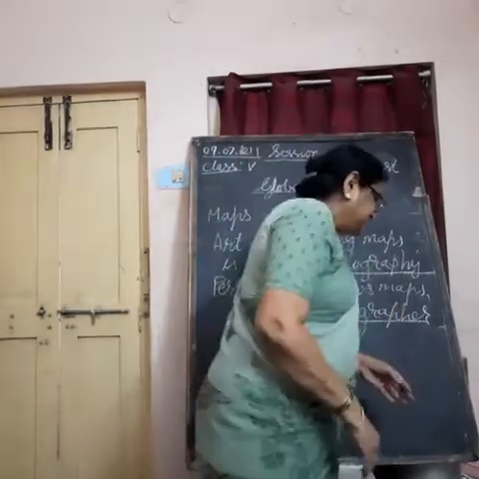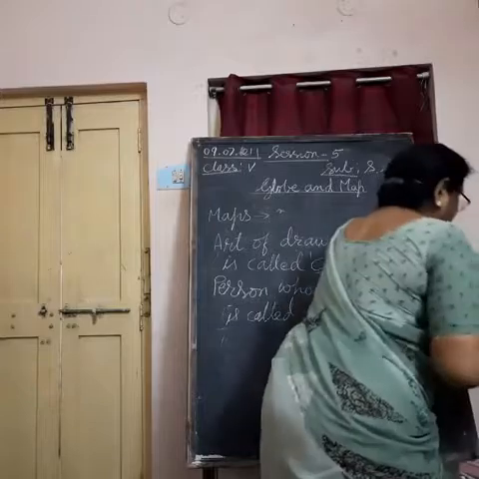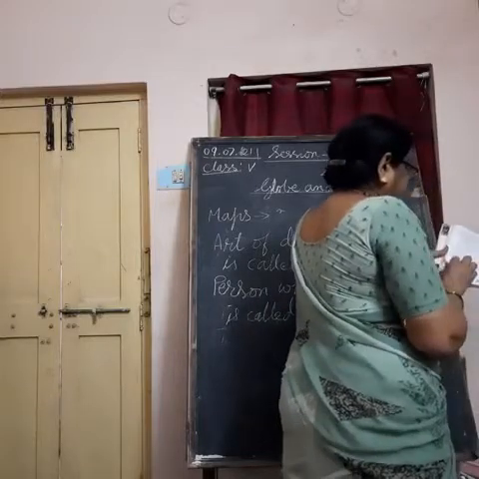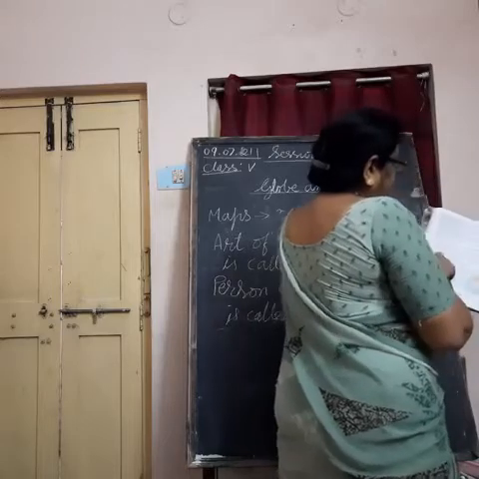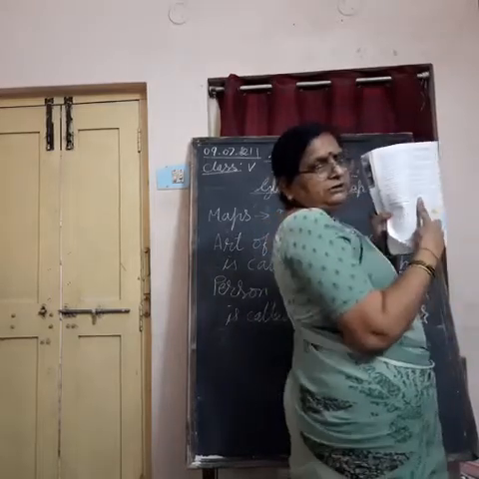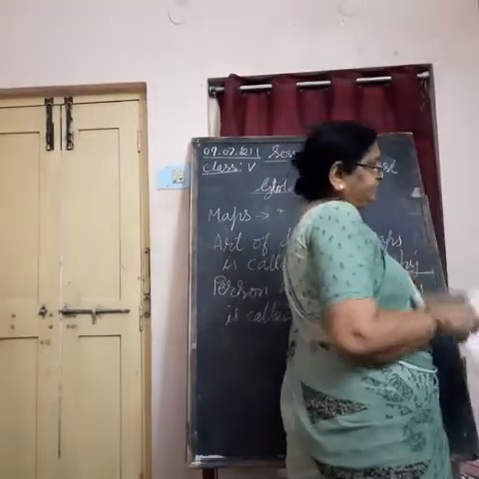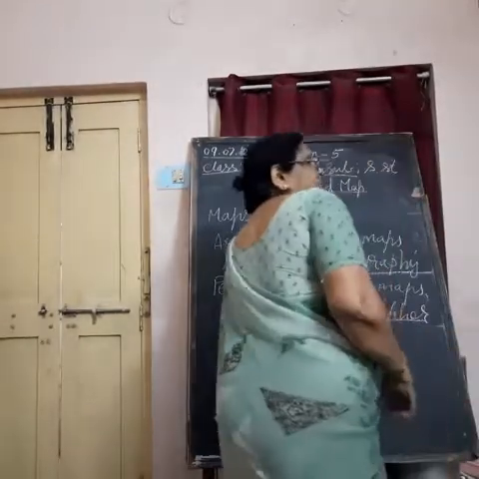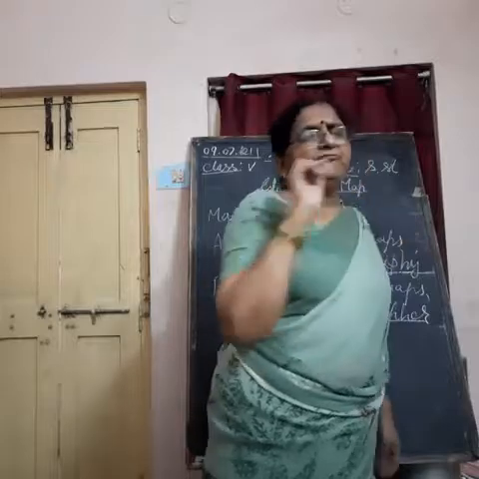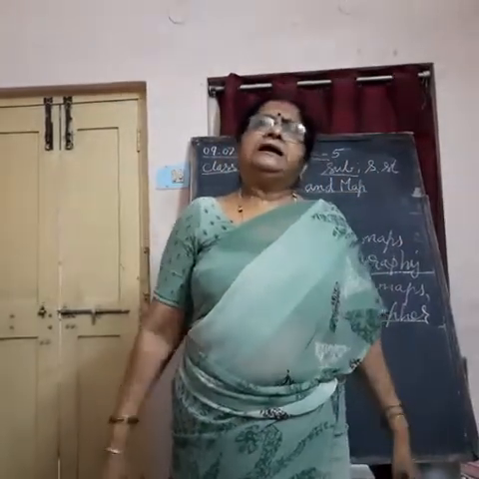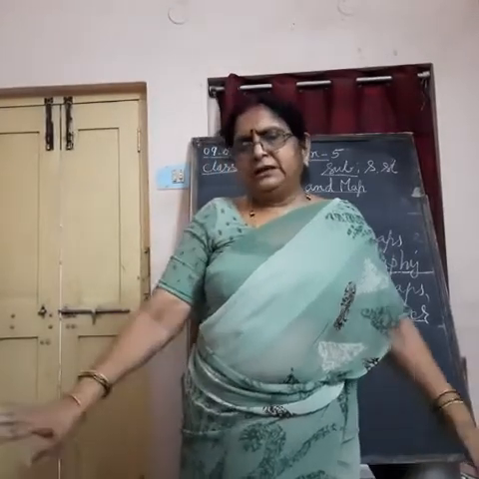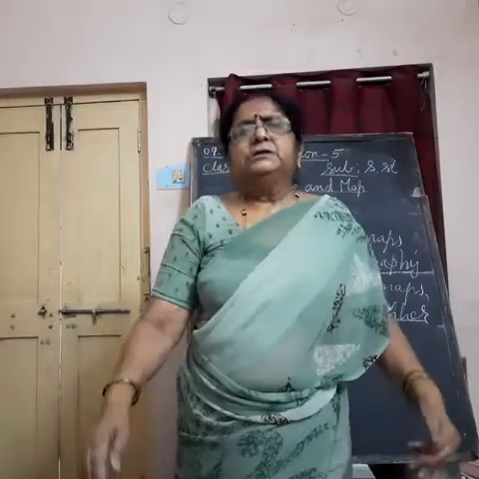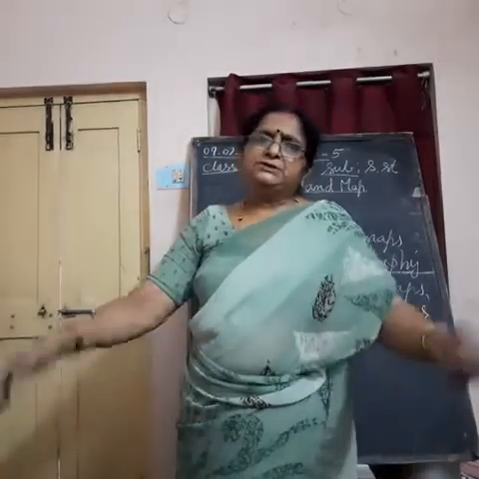So this much I taught you today. First page, globe and maps, page number 7 and 8, till here. I did not teach you direction of maps. Directions on a map I did not tell. Only till types of maps I have completed. Please read that page and try to understand. Tomorrow we are going to continue with the next topic, that is the factors which help us to read the maps.